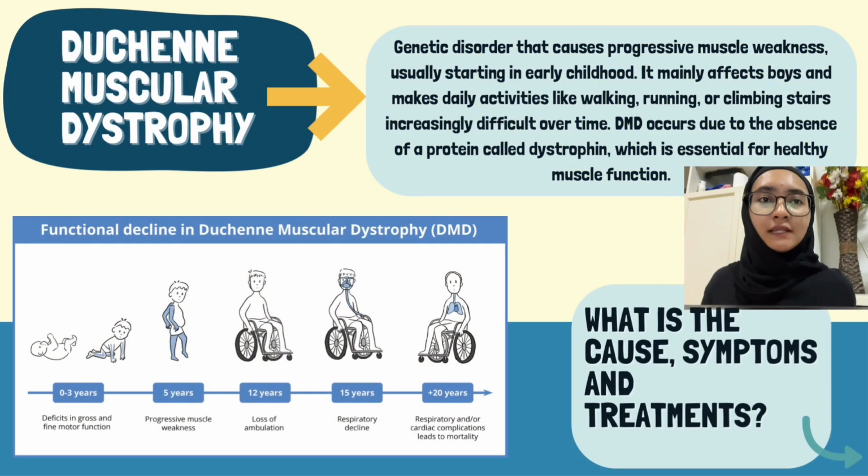Next, we're going to look at the disease related to the nervous system, which is Duchenne muscular dystrophy. Duchenne muscular dystrophy is a genetic disorder that causes progressive muscle weakness, usually starting in early childhood.